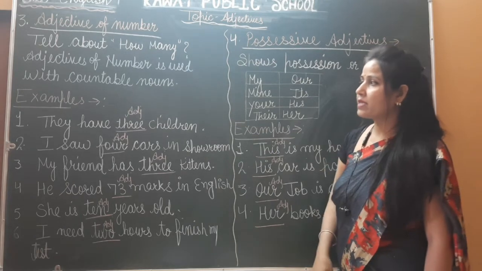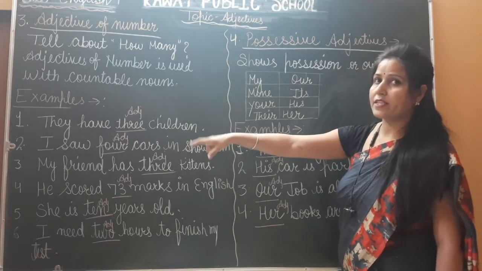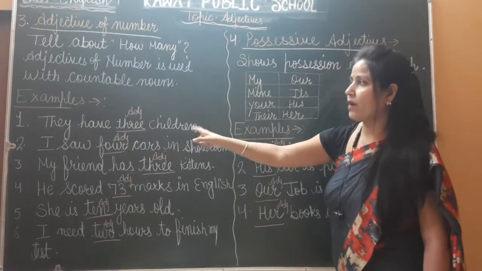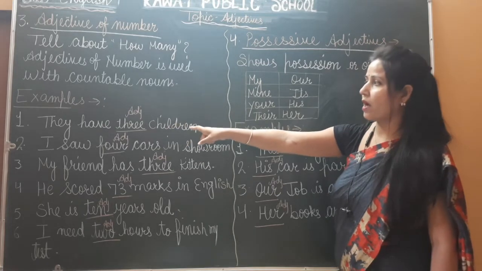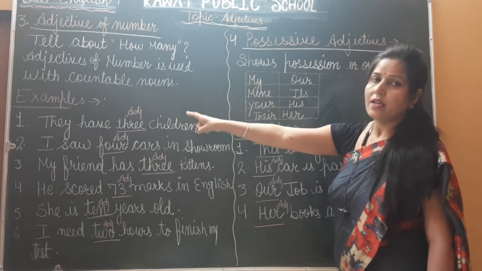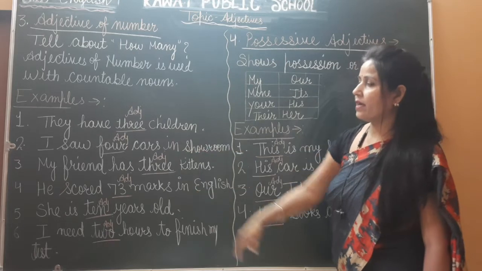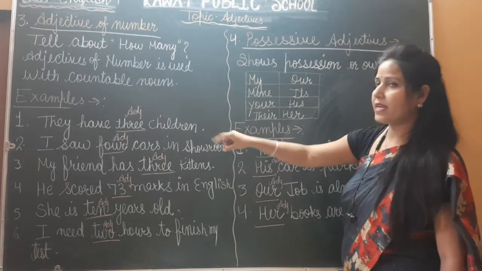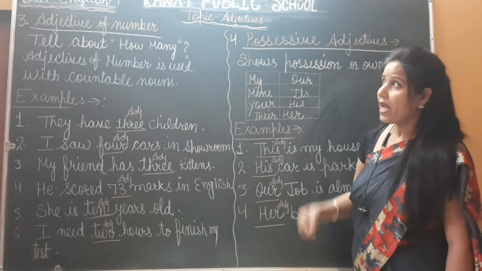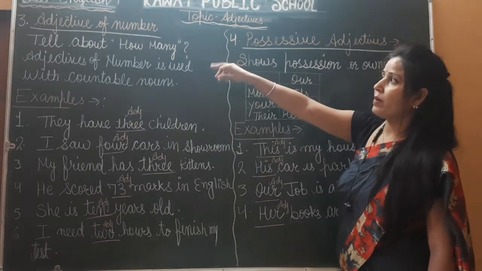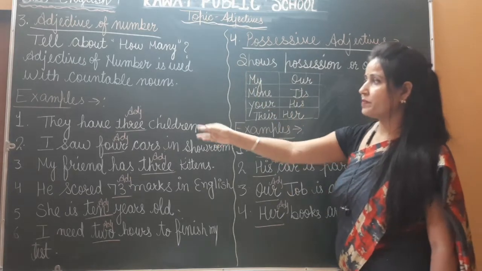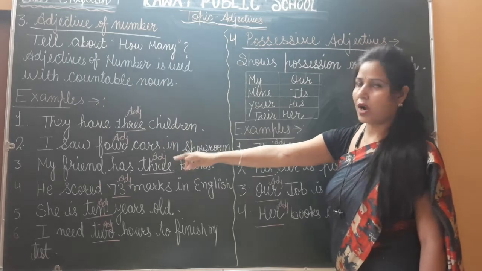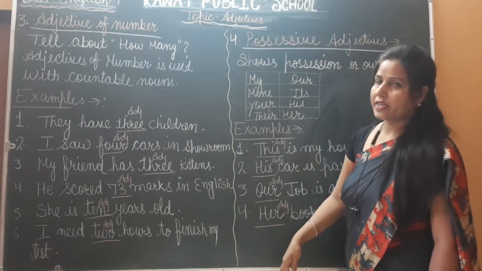So first example is they have 3 children. So in this sentence, what is an adjective? 3. Yes, because children is a noun, and the word 3 is describing the noun. That's why 3 is an adjective. Okay, second sentence, I saw 4 cars in showroom. Okay, so in this sentence, what is an adjective? 4. Okay, as I told you, adjective of number tells about how many. It means how many children? 3 children. And next, how many cars? 4 cars. So 4 is an adjective of number.